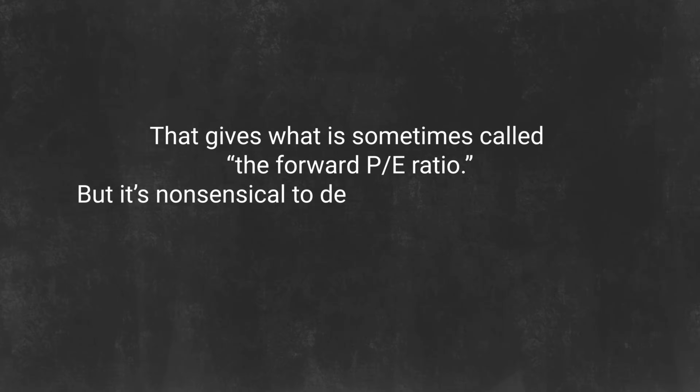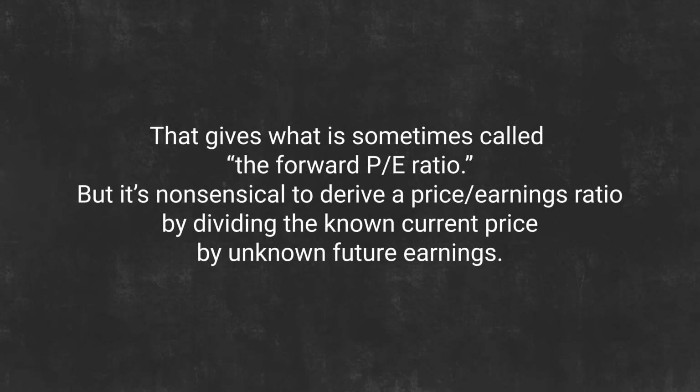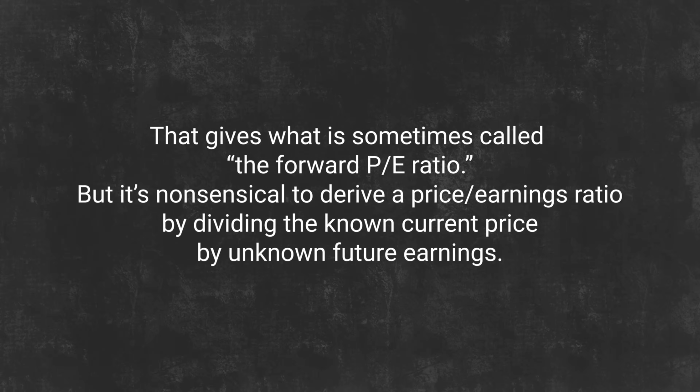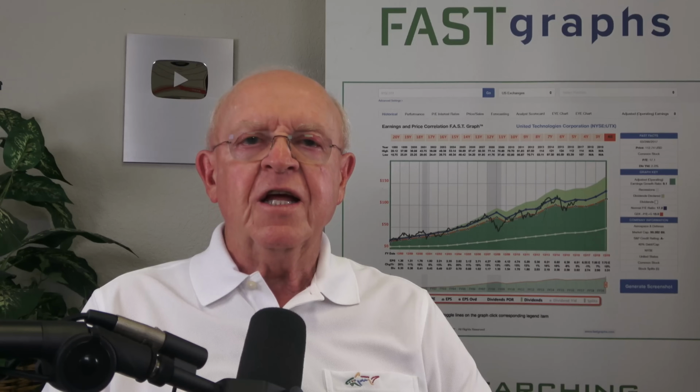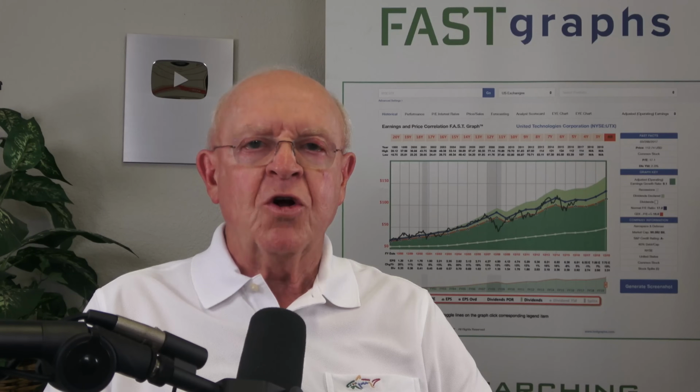That gives what is sometimes called the forward PE ratio, but it's nonsensical to derive a price-earnings ratio by dividing the known current price by an unknown future earnings. Now, with the commentary, I would argue that Jason Zweig is rigidly inferring that Ben Graham made his intrinsic value calculations solely on history. However, I disagree with his assessment, and even more so with the implications that I feel he so disrespectfully expressed regarding his views on the prevailing practice of utilizing the forward PE ratio. I especially object to the use of the word nonsensical.